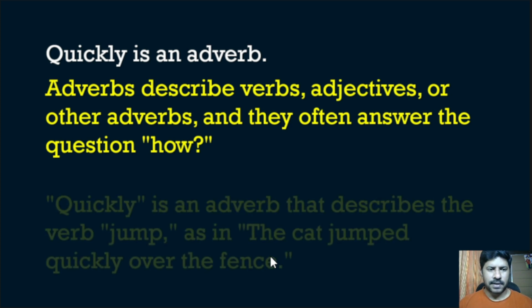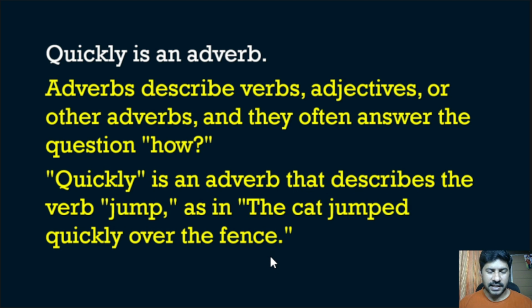For example, quickly is an adverb that describes the verb jump, as in the cat jumped quickly over the fence. So here the quickly describes the verb jumped. So that is the function of adverb.